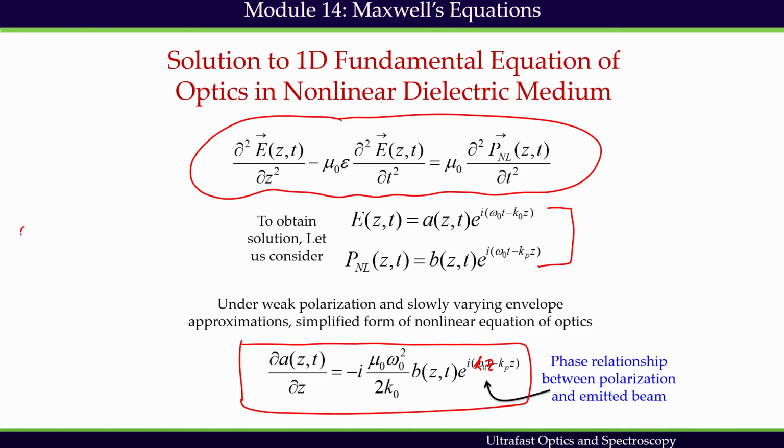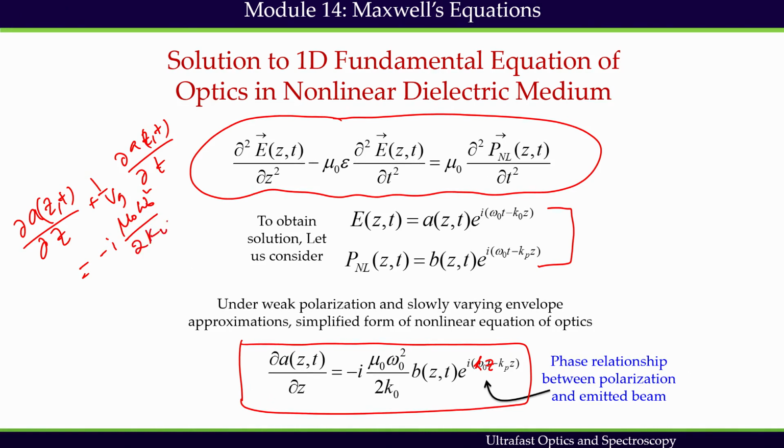Solution was like this: plus 1 by Vg del t equals minus i omega naught square mu naught omega naught square divided by 2 k naught Bzt e to the power i (k naught minus kp) z. So, this was the expression we have got finally.